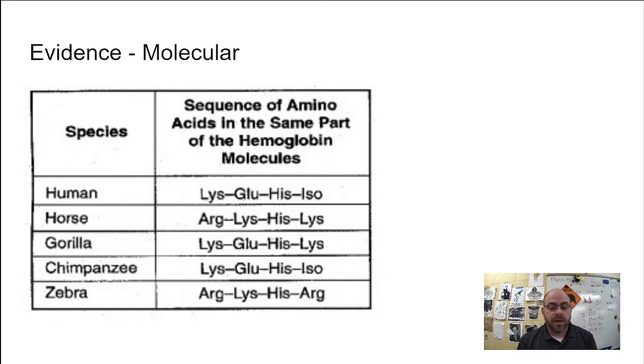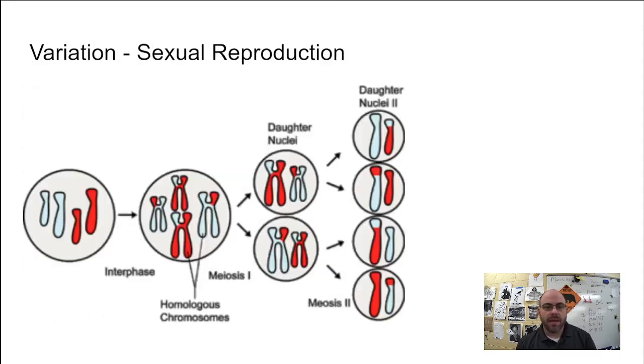Notice the relationship between the chimpanzee, the gorilla, and the human. Very similar, right? Very similar versus the horse and the zebra. And notice the horse and the zebra, pretty similar as well. But notice there's some similarities between the horses and the gorillas and everything too. Just a few, but they're less similar than they are to each other. This is just 4 amino acids. If you drew it out and did 20 or so, you'd see even more relationship. This is the idea that molecular, biochemical stuff like amino acids and DNA sequences are going to have similar relation in those animals that have closer common ancestry.